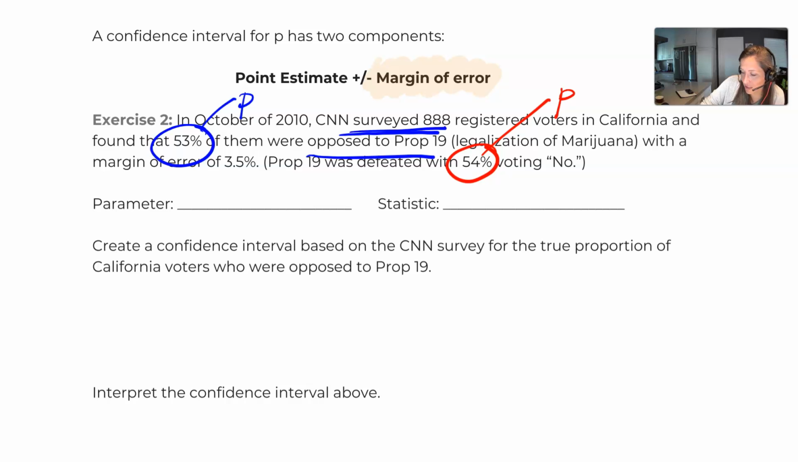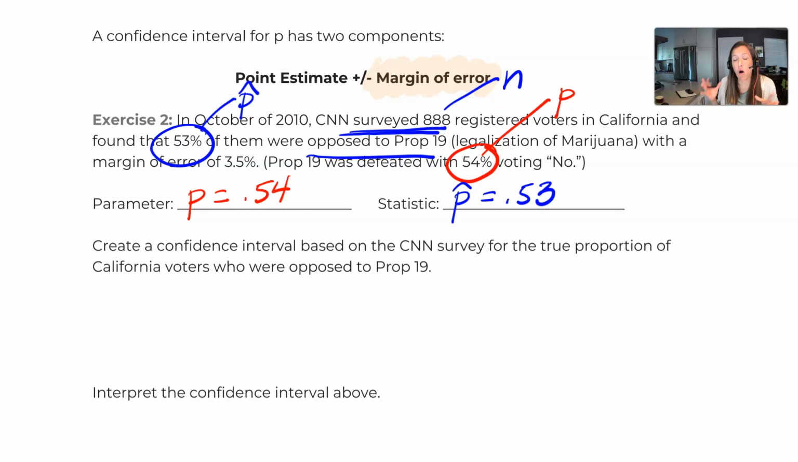Wherever our sample size is, that means that proportion given there is the sample proportion. It should be a p hat. In this case, the parameter, the thing we were hoping to estimate, was the true proportion of people who were going to vote no. That's the 54%. And we're comparing that to our statistic, the sample proportion of people who voted no, which was this 53%. On the surface, the CNN poll does not seem bad, right?